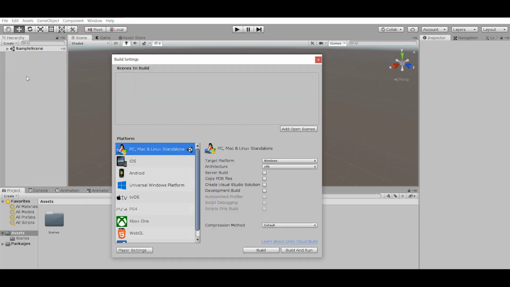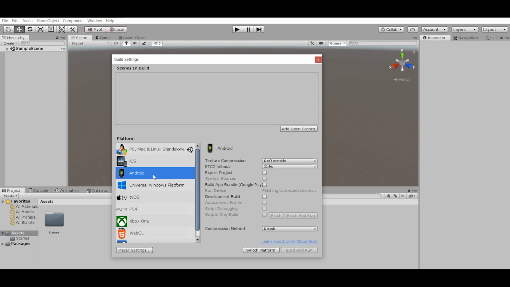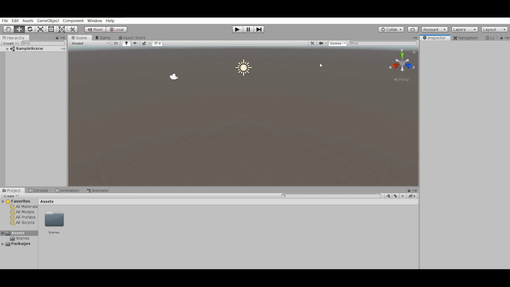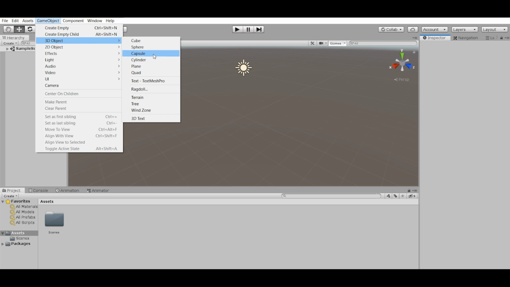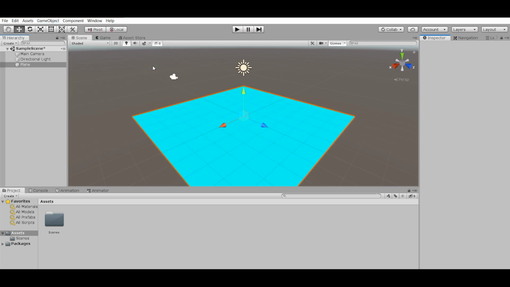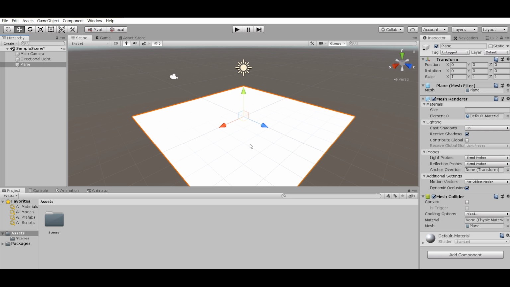Let's start with project settings. We will create an application for Android or iOS, so let's switch the platform to Android. After this, let's create a plane. It will be the ground for our cubes, which we will move by touch.